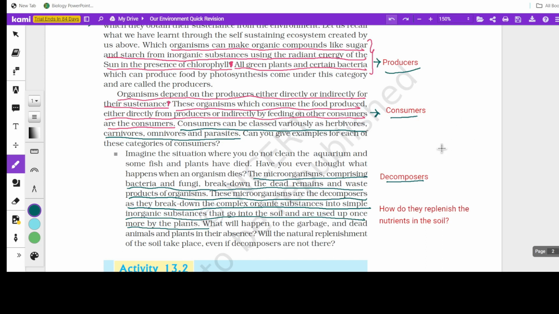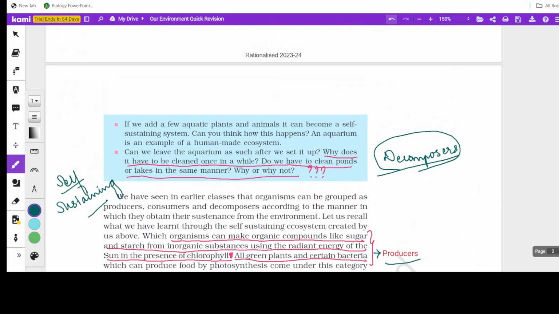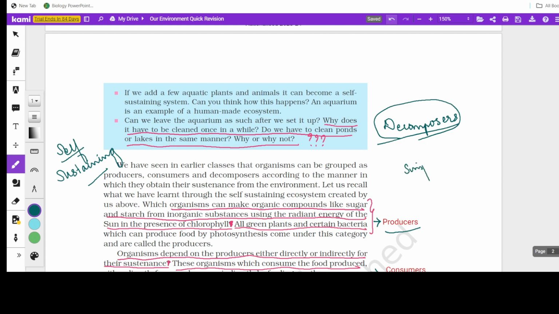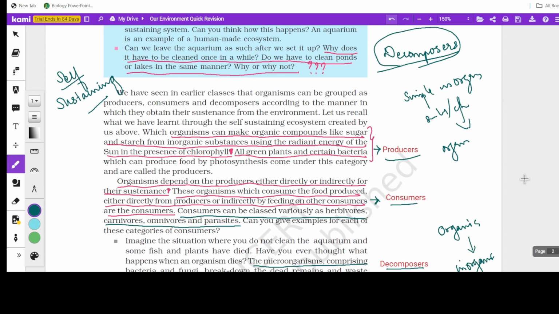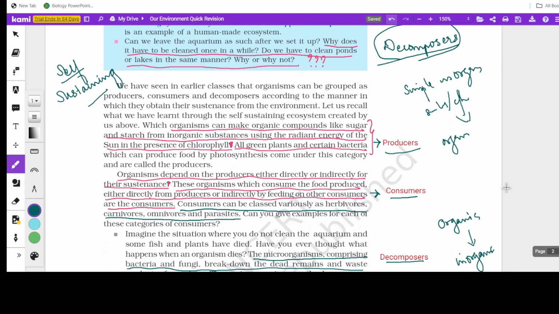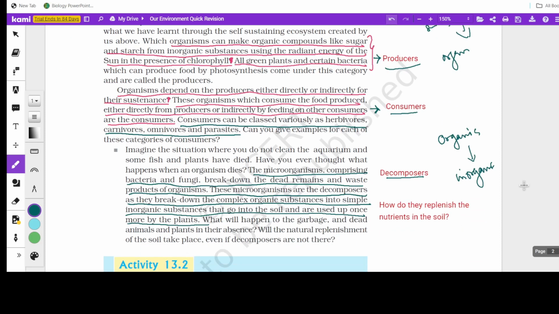So look here, decomposers convert complex organic matter into simple inorganic matter, whereas the producers convert simple inorganic into complex organic with the help of sunlight, chlorophyll, etc. You have to remember this because in MCQs you'll get questions like this, but you may get confused between organic and inorganic. So organic to inorganic by decomposers, inorganic to organic by the producers. Keep that in your mind.